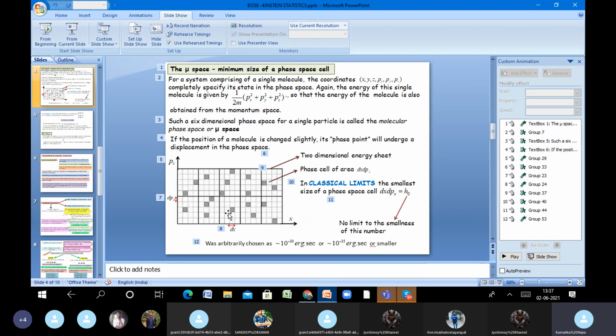So you go to the phase space and you take 19 such points, each point representing the position and momenta of one particular particle. So you have the 6-dimensional space in which you have n points, each representing a particle. This is the representation in the phase space for n particles, or in the mu space for a single particle.